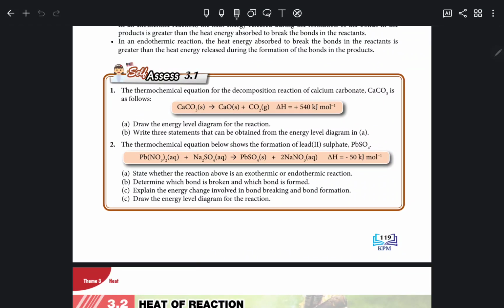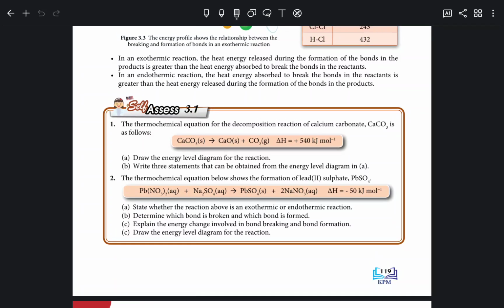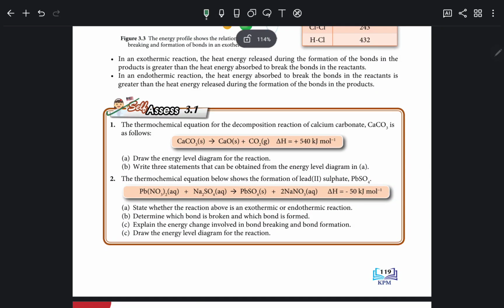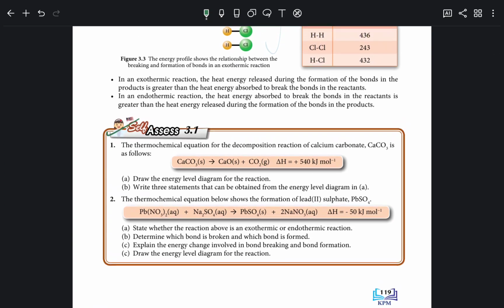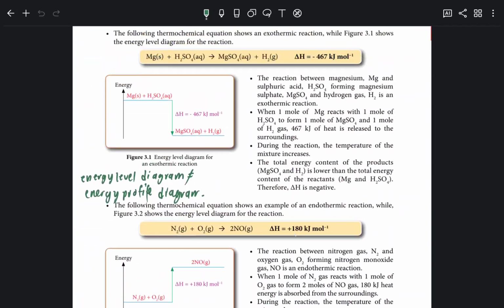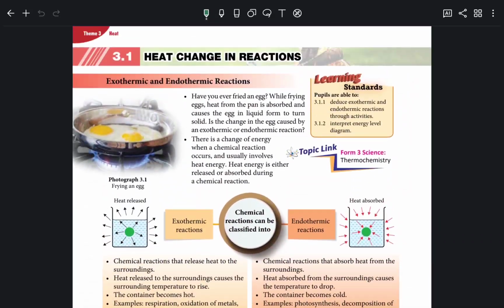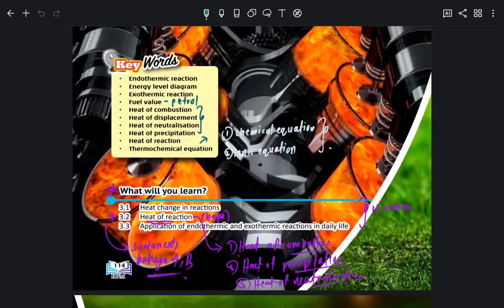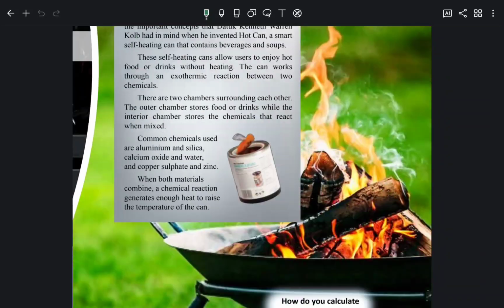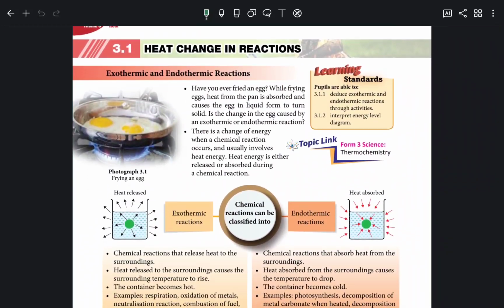Okay, and then bagi yang dah belajar this subtopic, I want you to buat this self-assessment 3.1. I will give the answers later. Okay, so saya rasa video ni saya kuat membebel sahaja pasal the introduction of this topic. Just bagi a general view sahaja pasal this topic. So saya harap you dengar dulu saya punya bebel tu. And in the next video, I will start to discuss this 3.1 heat change in reactions.